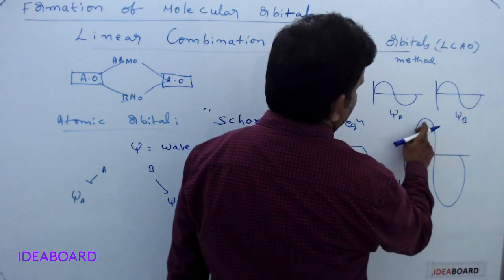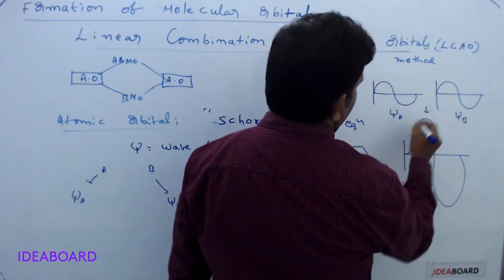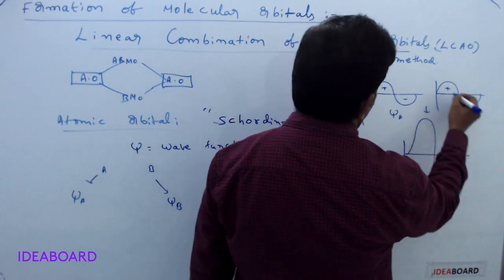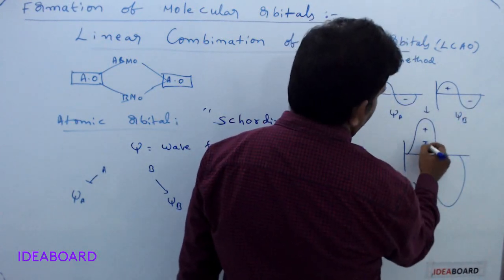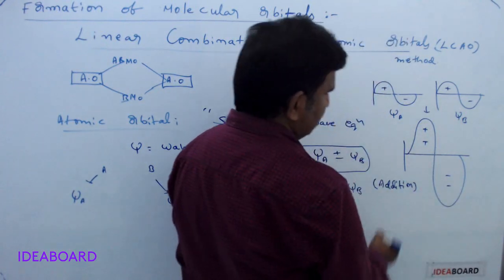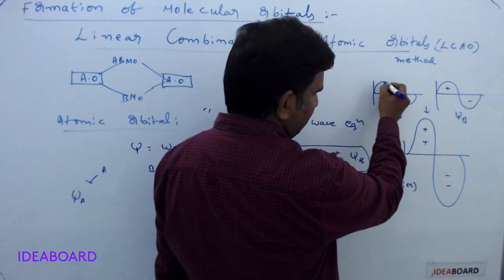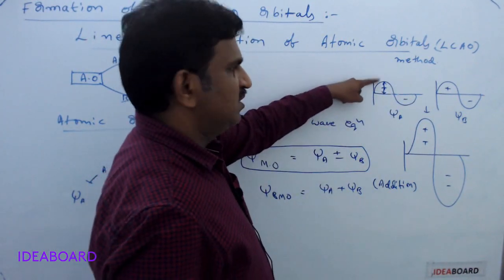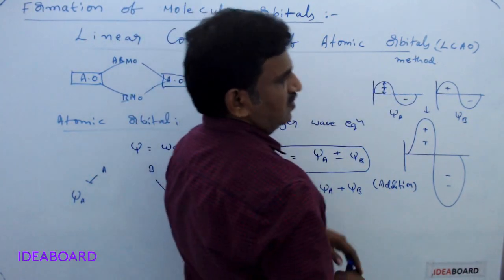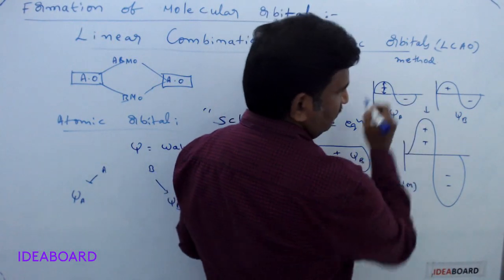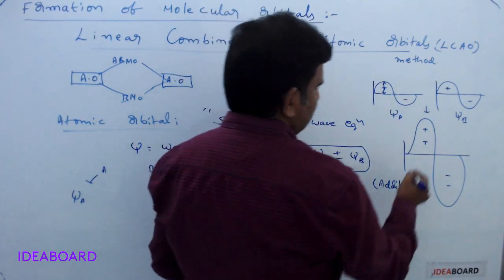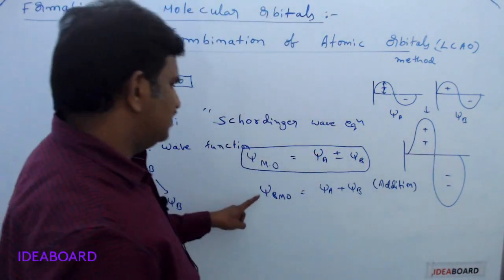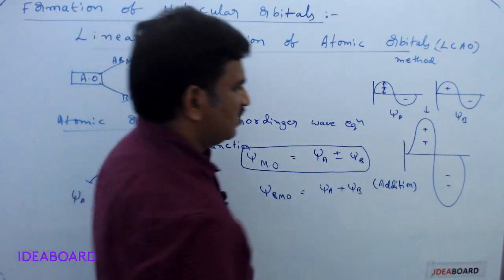Here this is indicated with plus sign, minus sign, plus sign, minus sign: plus plus, and minus minus. The amplitude means the height of the crest, or the depth of the trough. So the amplitude of the wave increases, and that gives a molecular orbital.